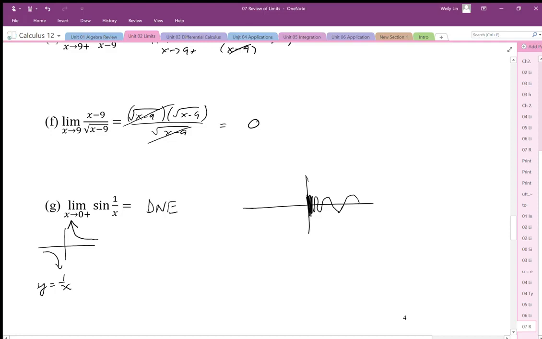And the reason is because it's just bouncing back and forth between positive 1 and negative 1. It's not ever going to focus in on one or the other or even in the middle, because it's just going to keep going and going. And the way sine works, it just goes up to 1, down to negative 1, up to 1, down to negative 1, and it's just going to keep repeating that cycle. There's no end to that cycle. So it never focuses on one value.